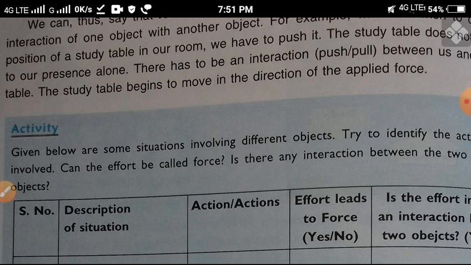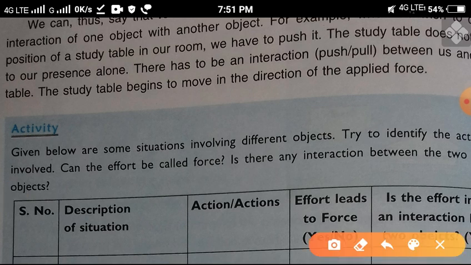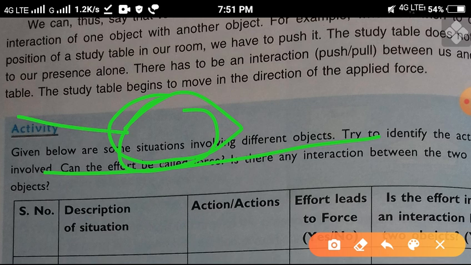Suppose a book lies on the table. So what happens? This is the table, the book is placed there. Then we exert force, and the book moves here and there, left, right,